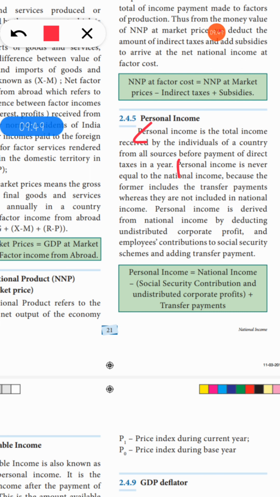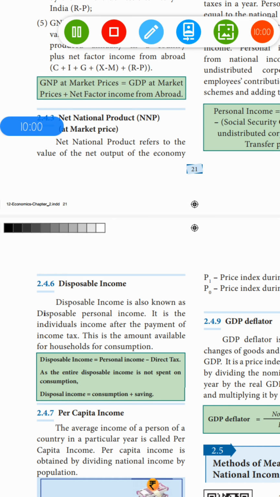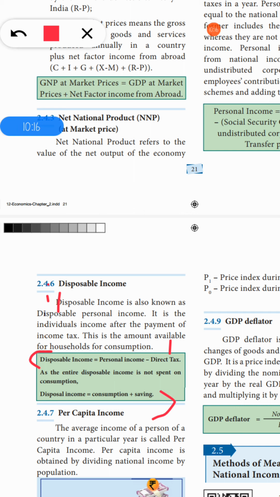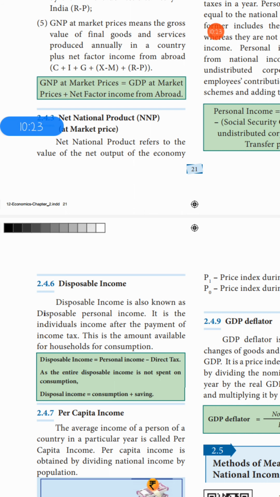At the same time, disposable side, you can write this, that is, disposable income is also known as disposable personal income. Okay, so it is the individual's income. So full paragraph you can write it in one side, and you can write the formula on the other side. So this will be your first point and this will be your second point. Okay, so next question is,